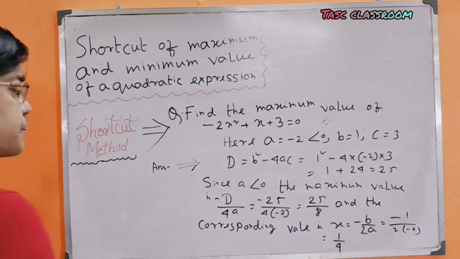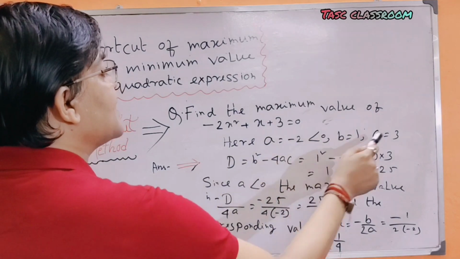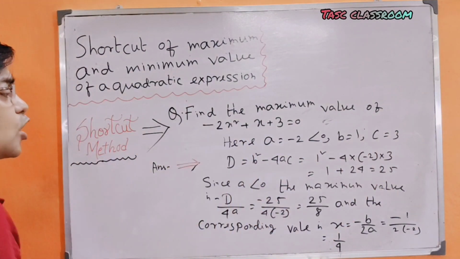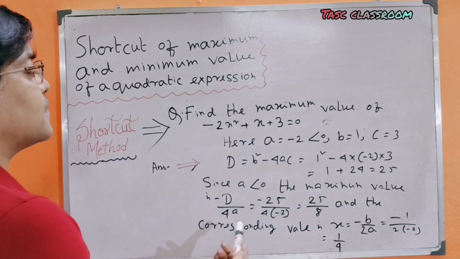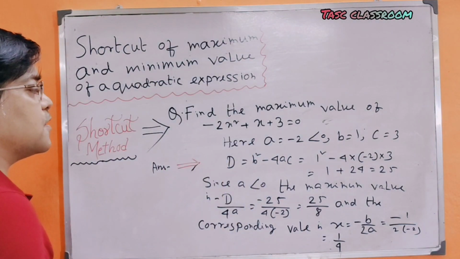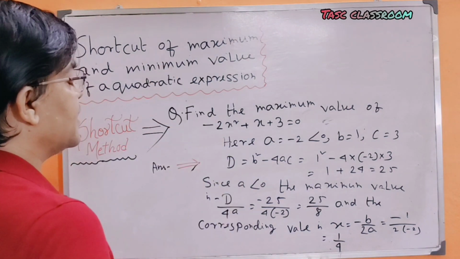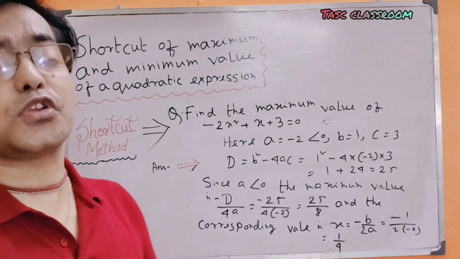So friends, if we know the values of a, b and c, we can easily solve these kinds of problems, that is, the maximum or minimum value of a quadratic expression, which is solvable in less than 10 seconds, which is very fruitful to you.